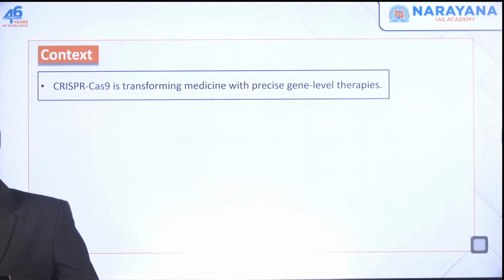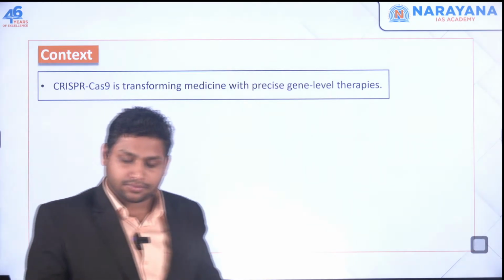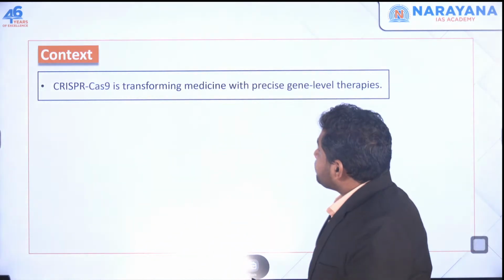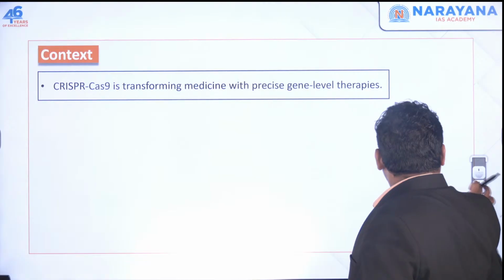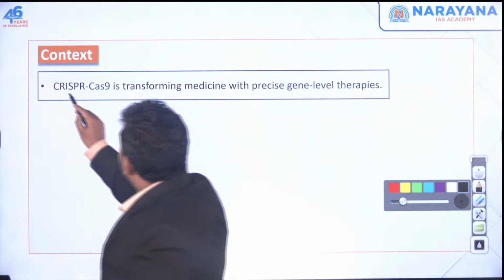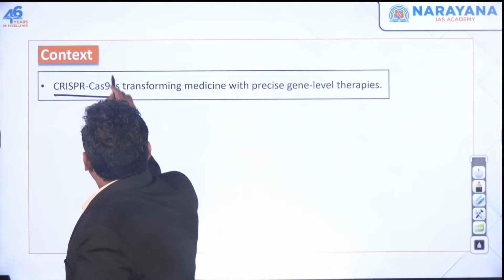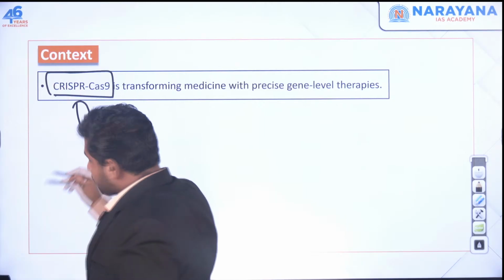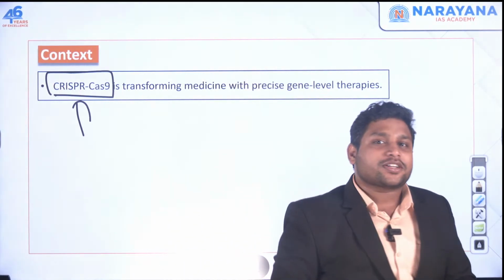Now, the next article is related to CRISPR-Cas9. Any idea about CRISPR-Cas9?